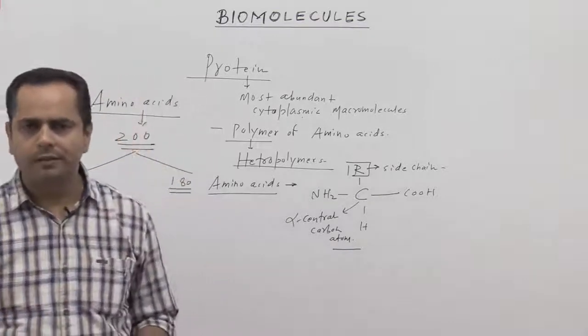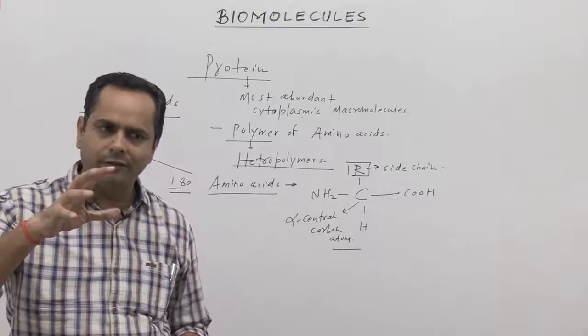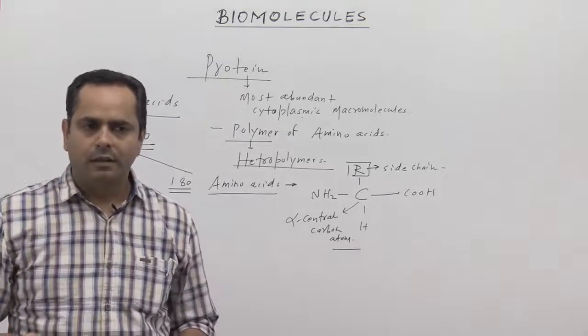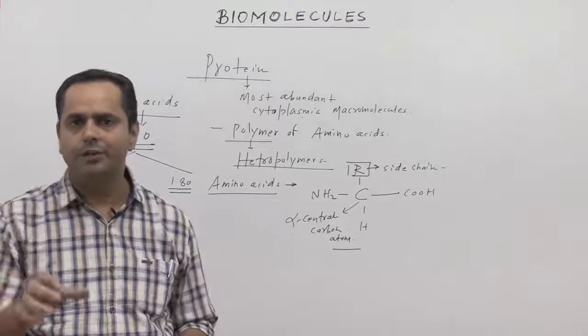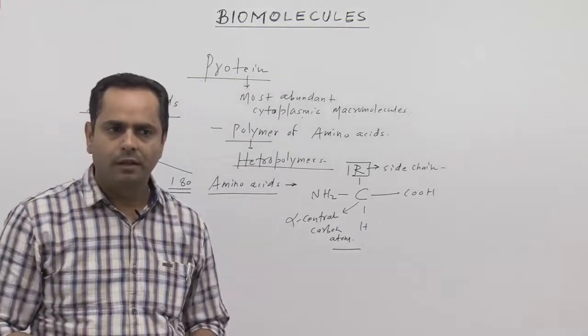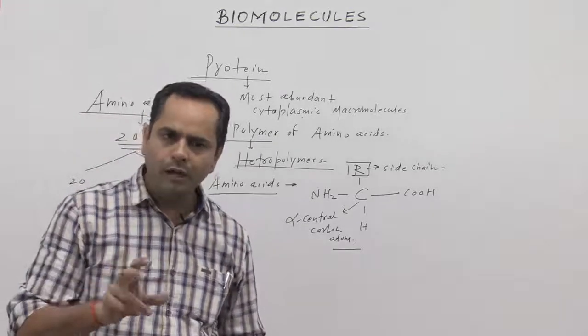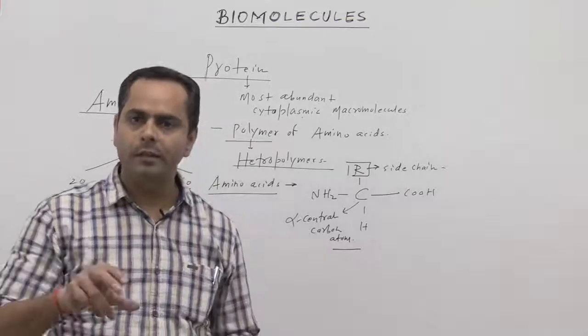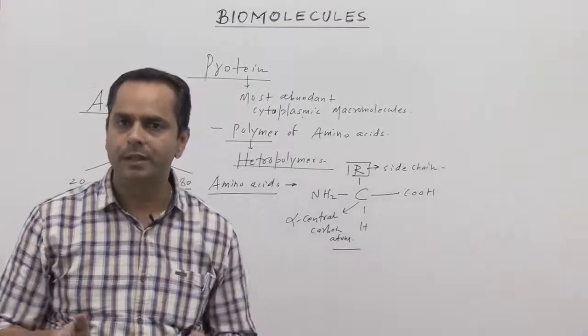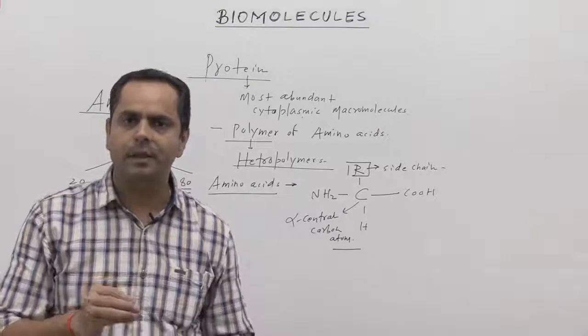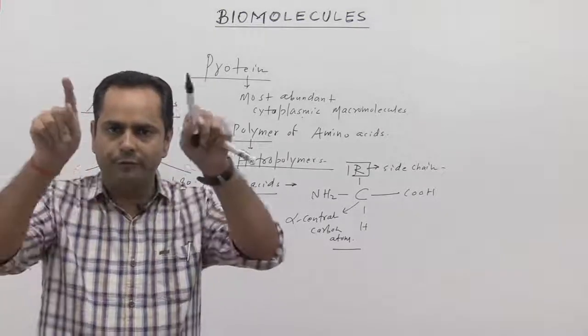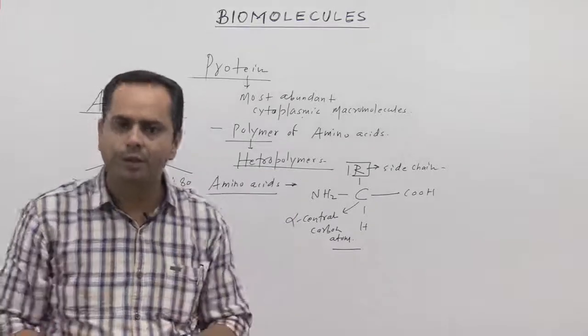If you have an idea of genetics, DNA forms RNA and RNA forms peptides or proteins. So not all the amino acids are involved in the formation of proteins. In our body only 20 amino acids are involved in the formation of protein molecules.